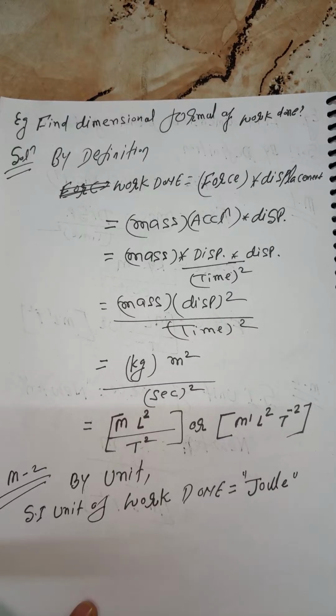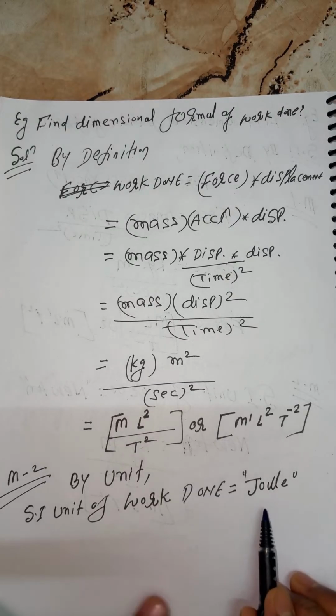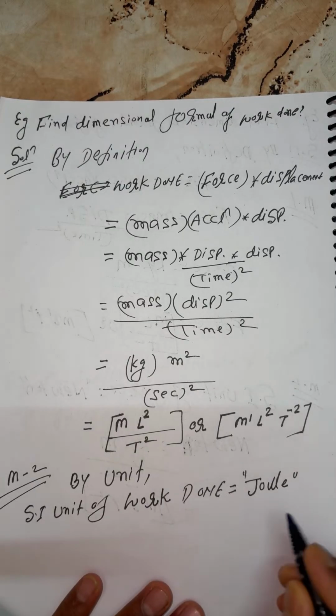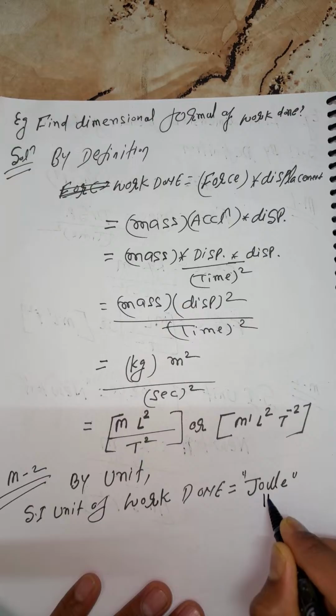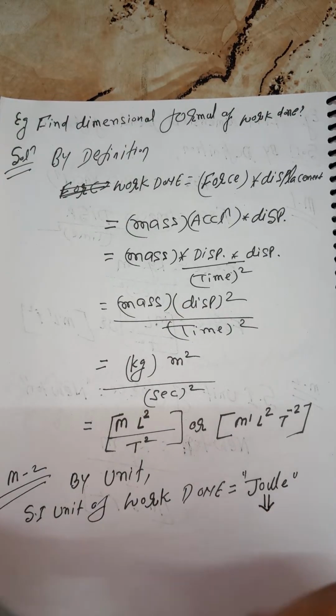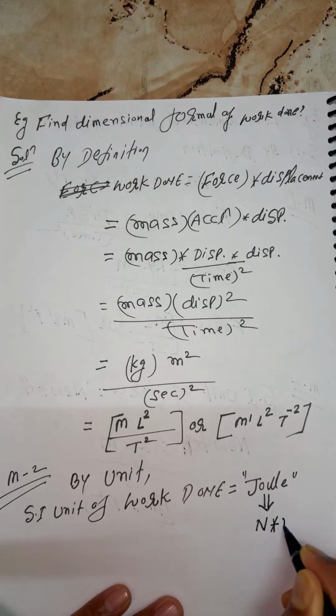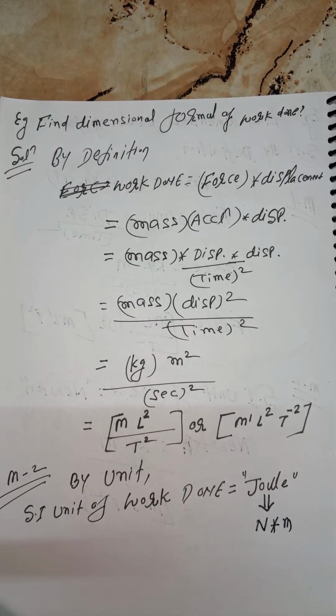Now, joule here. I wanted to tell you some hidden things. These are all basic points, but a little learning will help you crack good and big questions. Joule you can write in terms of Newton into meter. Joule is equal to Newton into meter.